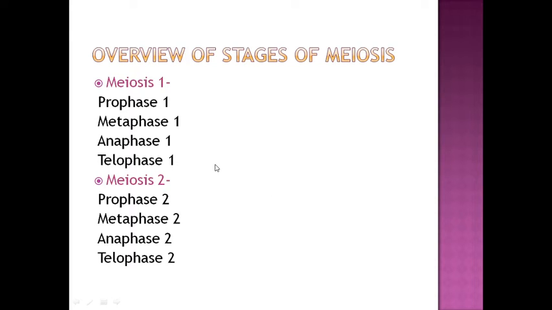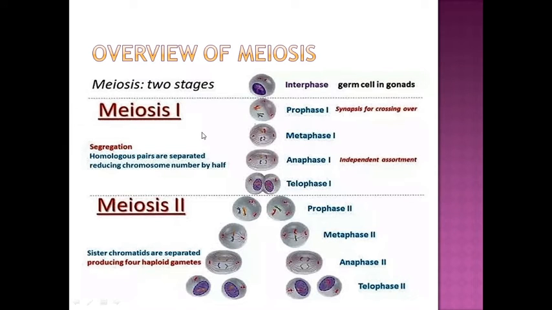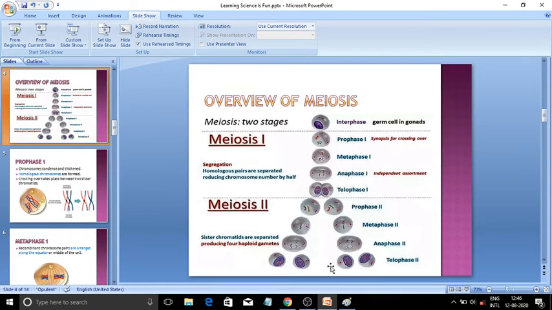In meiosis 1, there are again four stages, as you have in mitosis: prophase, metaphase, anaphase, telophase, but they are known as prophase 1, metaphase 1, anaphase 1, telophase 1. Meiosis 2 has prophase 2, metaphase 2, anaphase 2, and telophase 2. Okay guys, these things are pretty easy. Meiosis 2 is similar to mitosis, but in meiosis 1, homologous chromosomes, new terms come. Okay, this is an overview. Homologous pairs are formed. I think you know what is homologous.